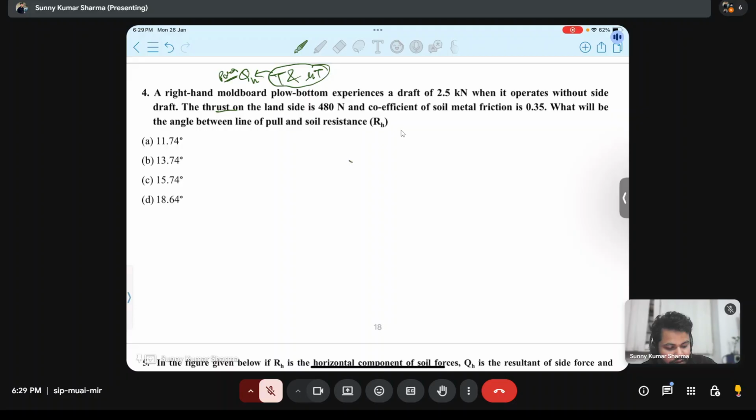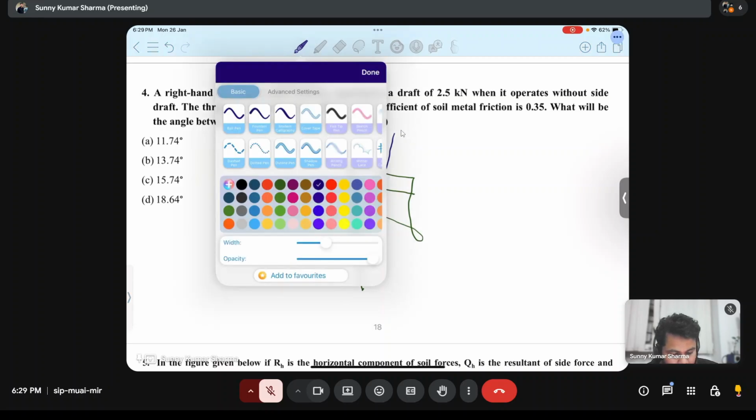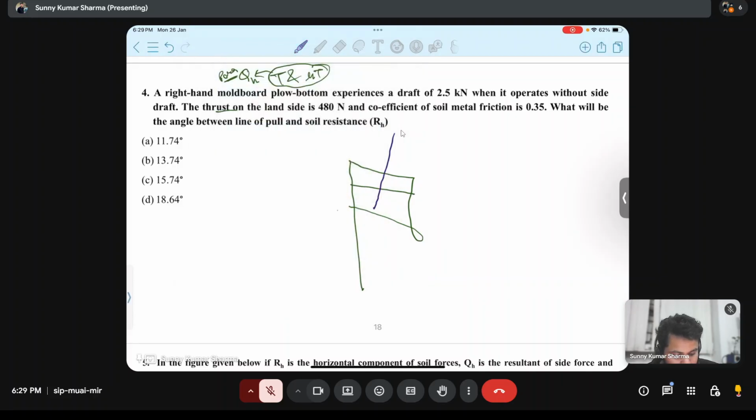So let's draw this figure here. First you said thrust is T, yes. T is the horizontal component of Q. Thrust is T. T is the side component of QH.